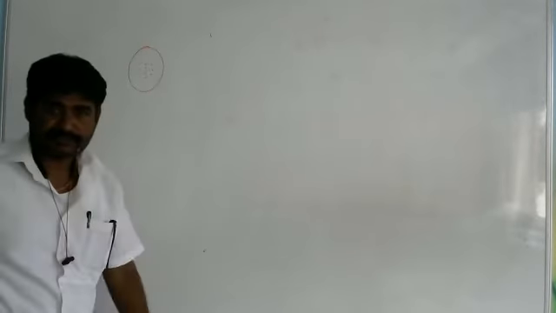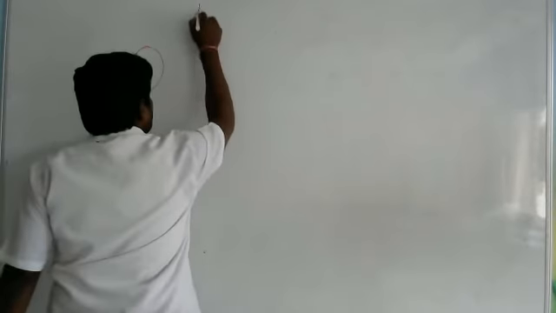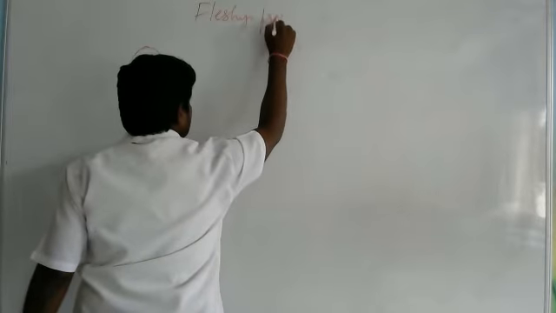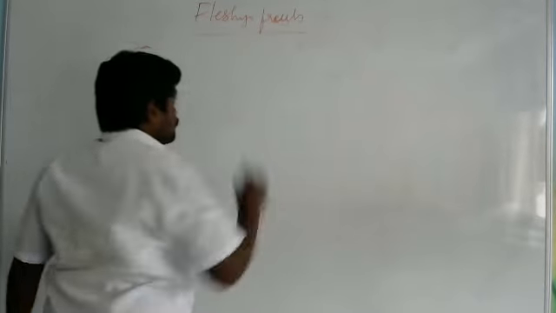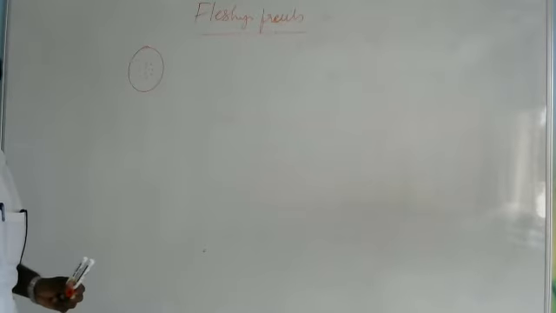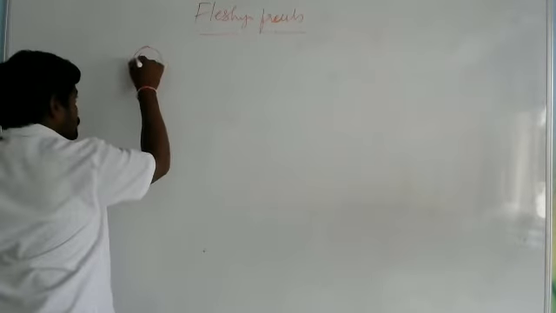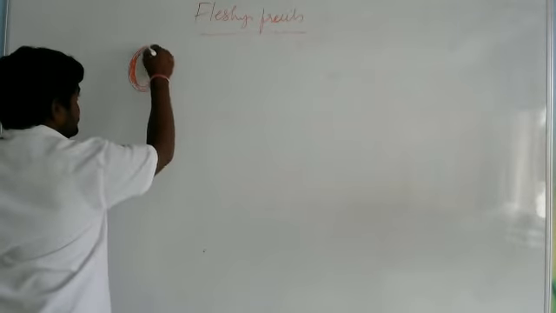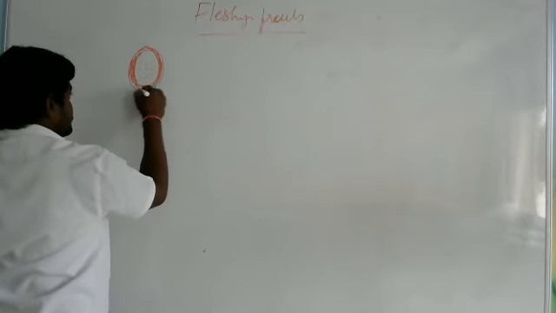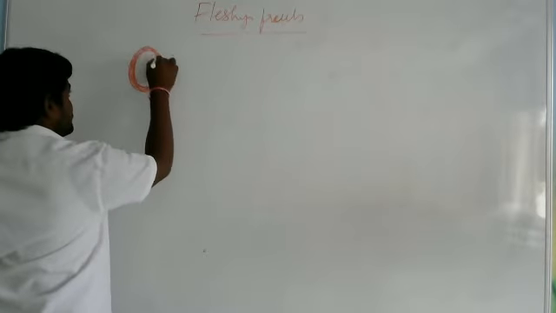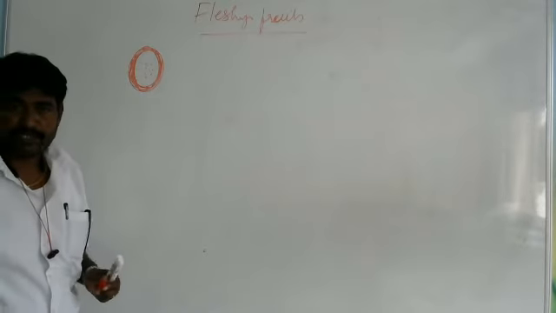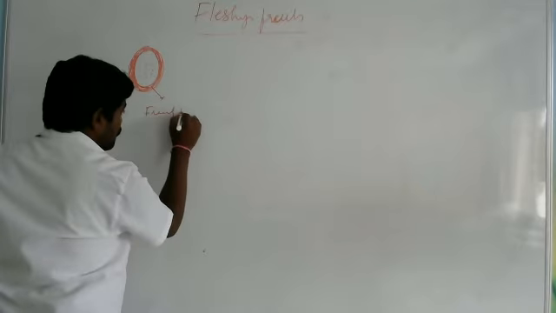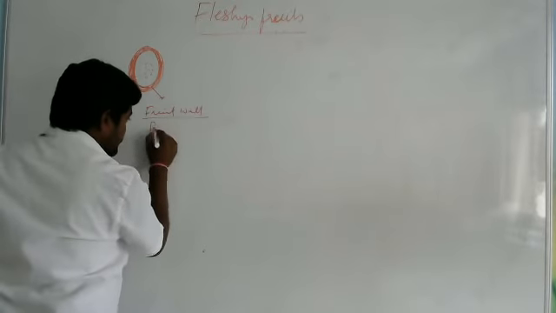Seeds are present. So here our topic is fleshy fruits. It means the fruit wall should be fleshy in nature. If the fruit wall is fleshy in nature like this, then these types of fruits are called as fleshy fruits. So here this is the fruit wall, or it is also called as the pericarp.